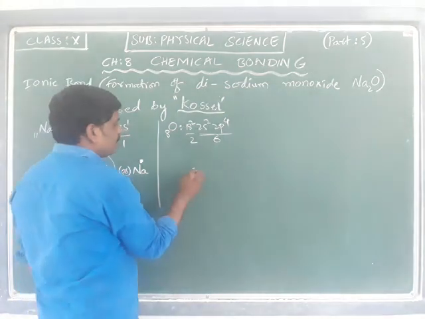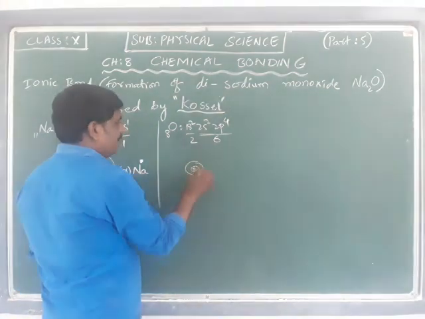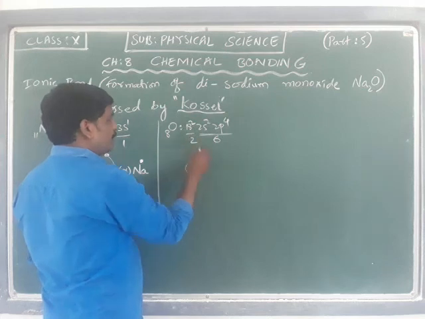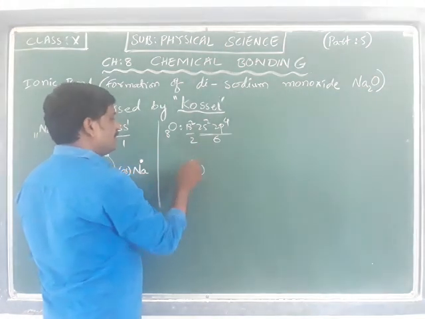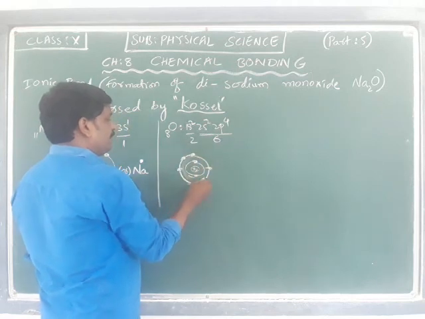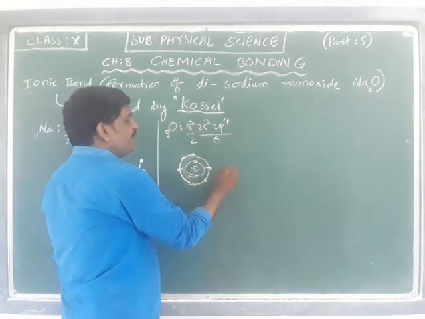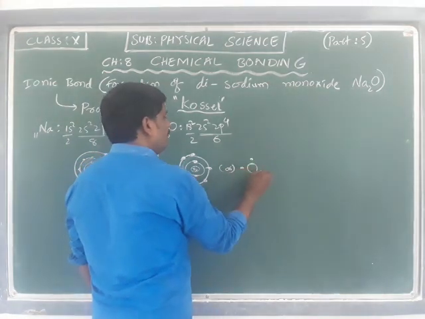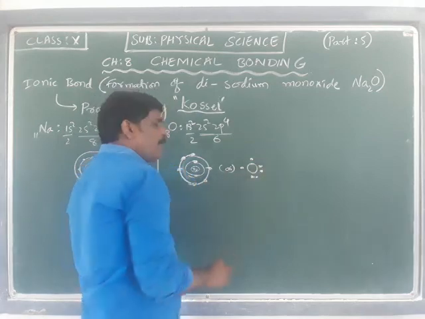If I write it in a Lewis dot structure, the 6 electrons are placed around the kernel of oxygen.